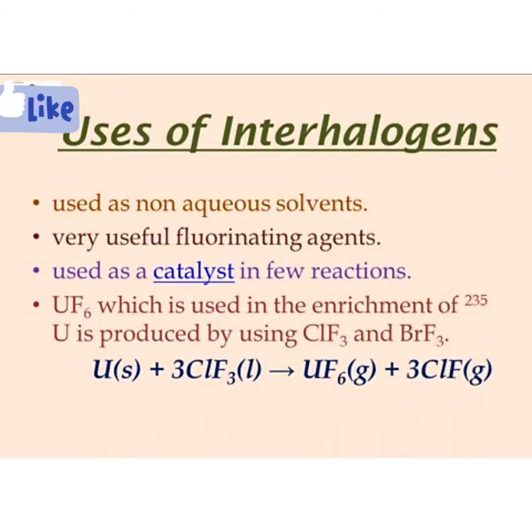Interhalogen compounds are used as a catalyst in a few reactions. They are very useful fluorinating agents and normally used as non-aqueous solvents. UF6, which is used in the enrichment of uranium-235, is produced by using interhalogen compounds.